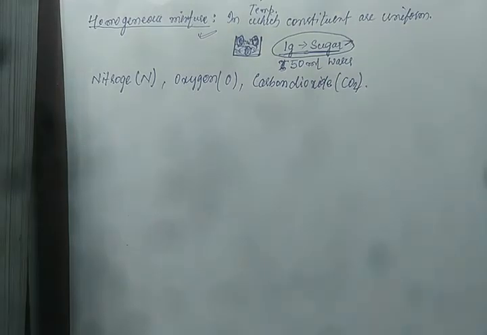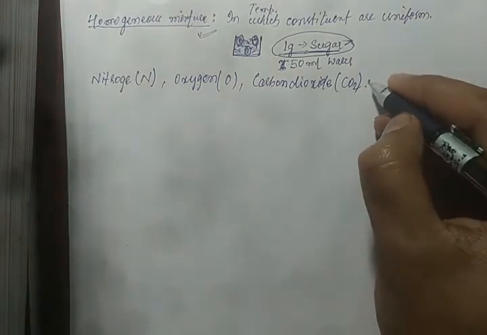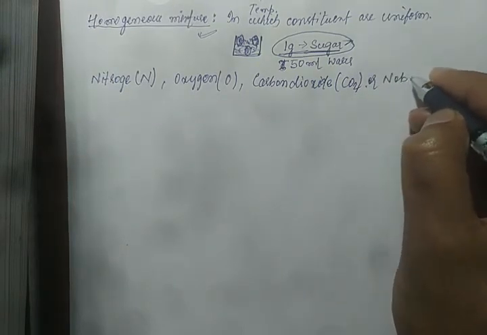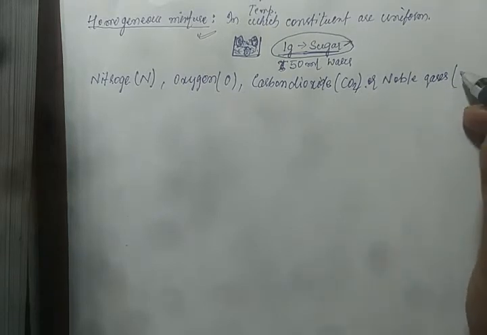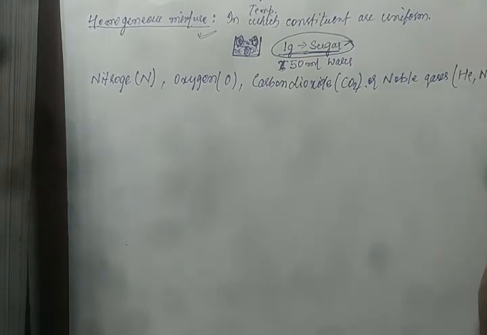These three are the main constituents of air, and also some of the noble gases, which you will learn about in higher classes, like helium, neon, argon, krypton, xenon, and radon.